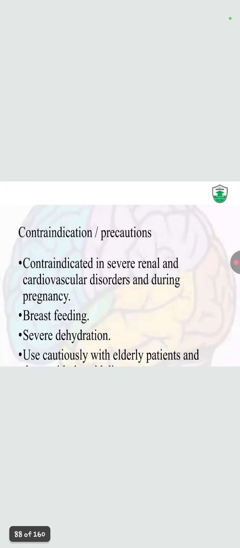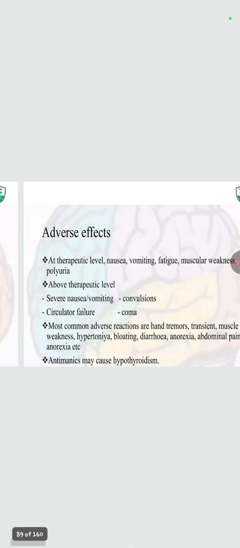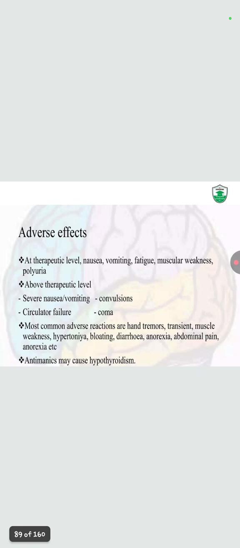Now, contraindications and precautions: severe renal and cardiac disorder, pregnancy, breastfeeding, and severe dehydration. Use cautiously with elderly patients as well. Adverse effects at the therapeutic level: nausea, vomiting, fatigue, muscular weakness and polyuria. Above the therapeutic level, they cause severe nausea, vomiting, convulsions, coma, and circulatory failure.